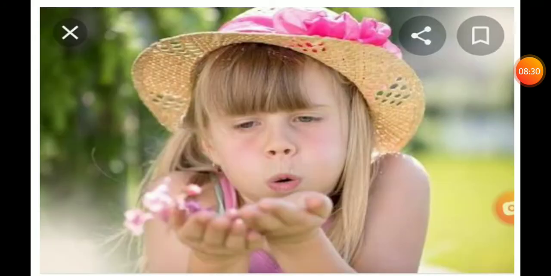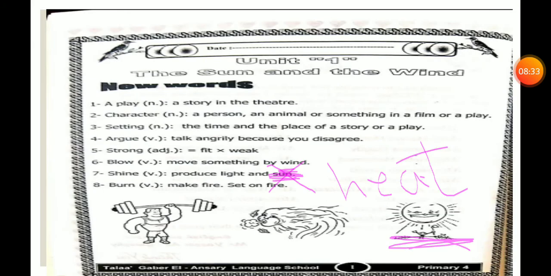We return back again to make a quick revision. Number 1, what is the meaning of a play? A story in the theater. Number 2, character, a person or an animal or something in a play. Number 3, setting, the time and the place of a play.